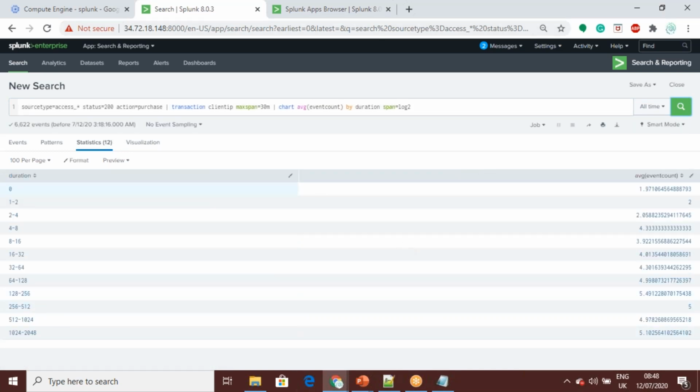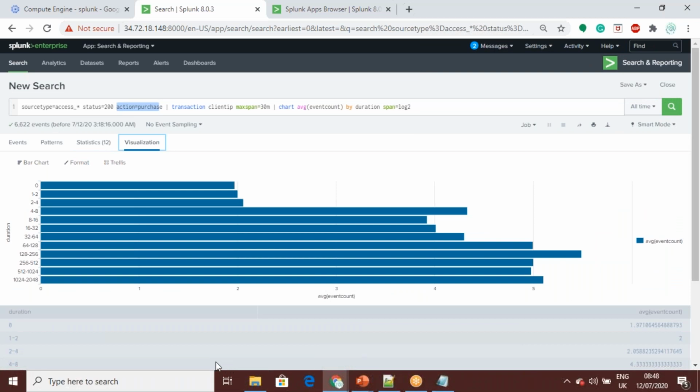One thing is, say, a client. Transaction is another command, where the action is purchase. So we have chosen purchase. How many people made a purchase? Who is purchasing? I am looking at the client IP, and the maximum span of 30 minutes for one client IP, and what is the average count? I want to see, in the 30-minute duration, the average counts, how each client IP is doing.